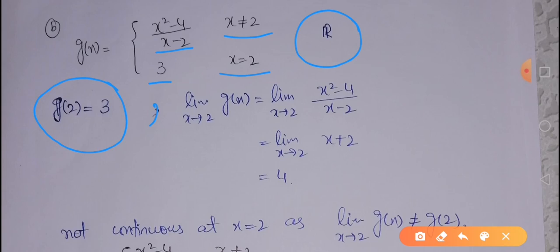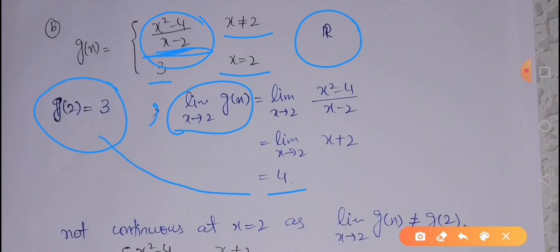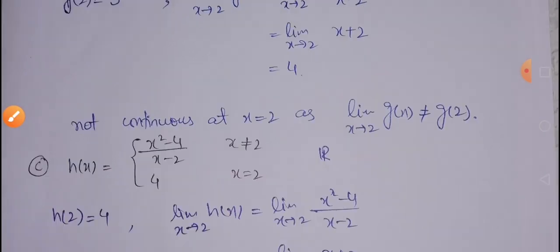Then we will go to the second step, in which the functional value and the limiting value must be the same. So the limiting value is limit x approaches 2 of g of x. We will use this result because we know that in case of a limit the value is very close to 2 but not equal to 2. So that's why we are using this definition over here. So (x square minus 4) over (x minus 2) is 4, because the functional value is not equal to the limiting value. That's why the function is not continuous at x is equal to 2.